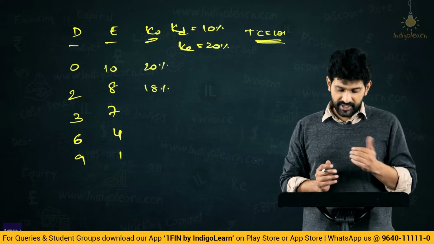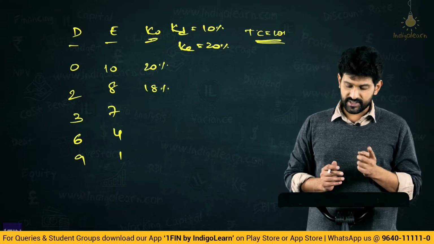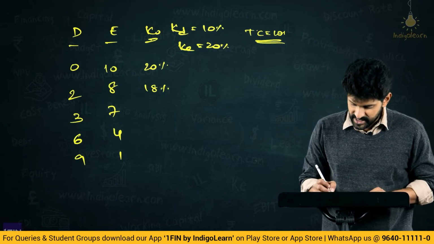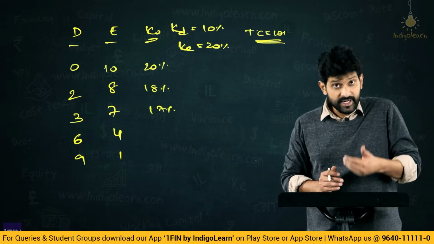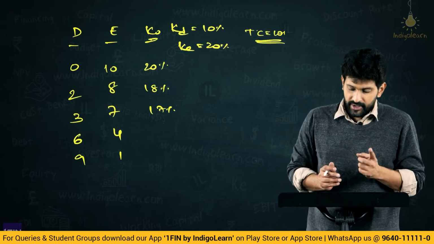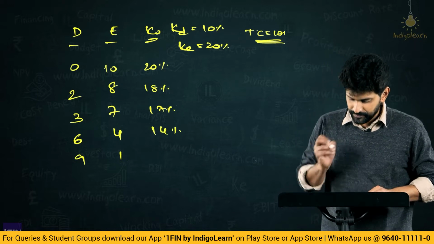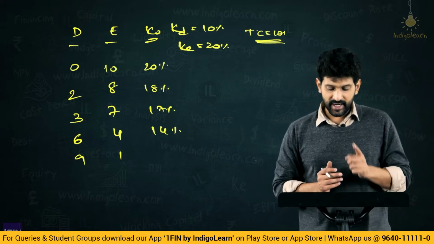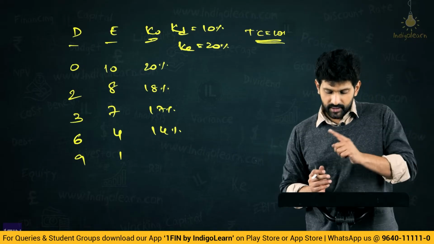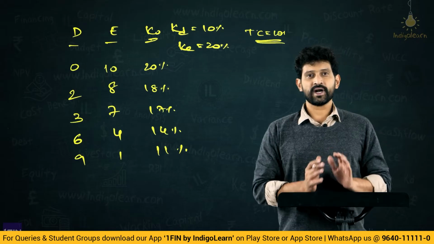So 3 by 10 is 0.3 into 10 is 3 plus 0.7 into 20 is 14, plus 3, 17%. Now in case 6 and 4 case, 0.6 into 10 that is 6 plus 0.4 into 20, that is 8, plus 6, 14%. Now the last case, 0.9 into 10 is 9 plus 0.1 into 20 is 2, so 11%. Now friends, see what happened here.